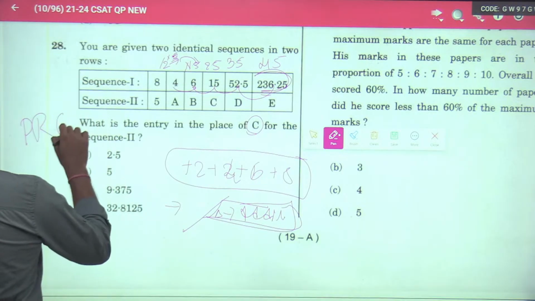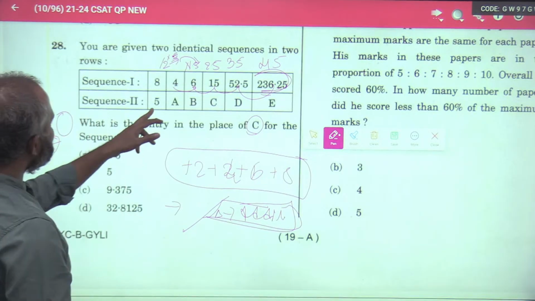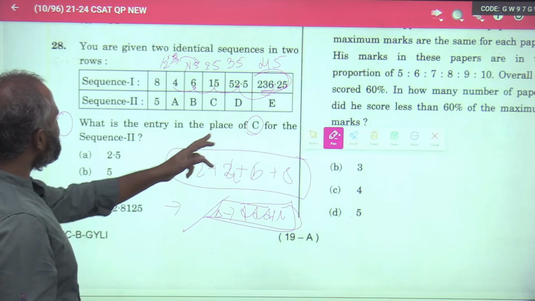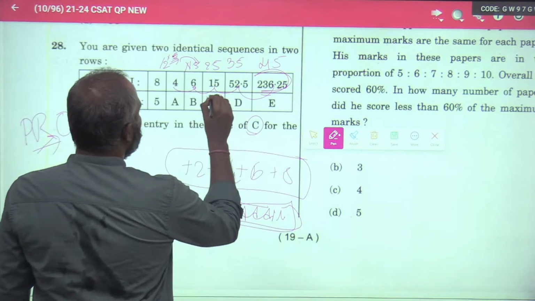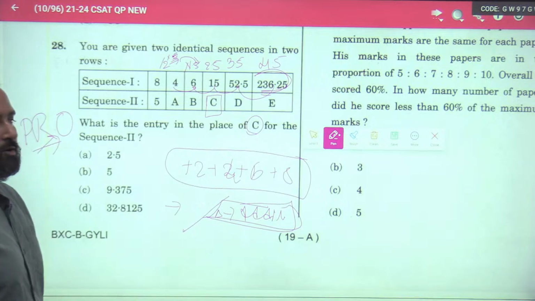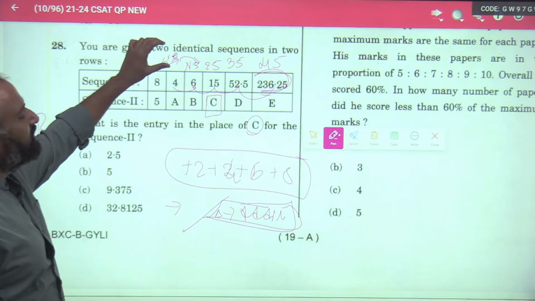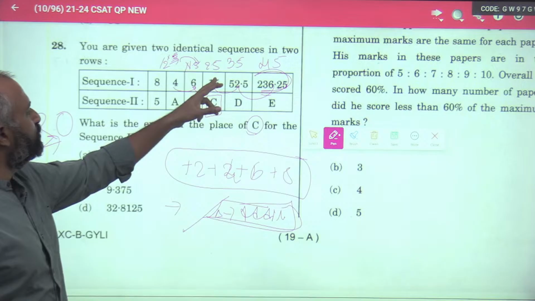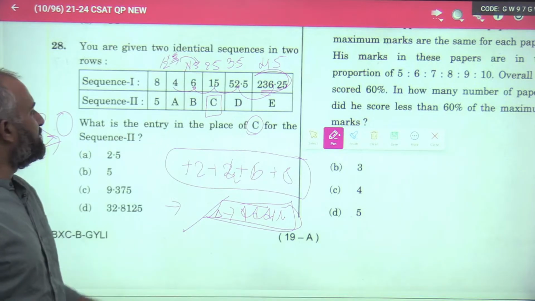Process, redistribution and options. You see, he has started with 5. What he wants is the entry in the place of C, right? You see the multiples from here. Only one multiple is less than 1. The remaining two are greater than 1. So what will be the value?